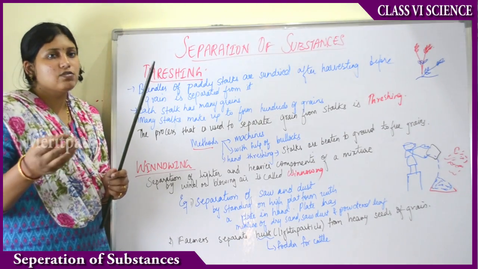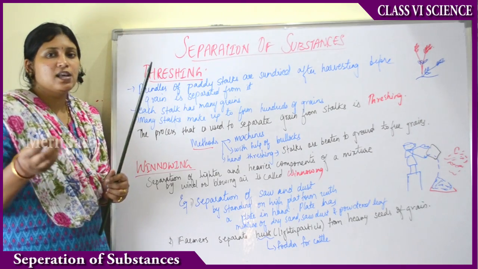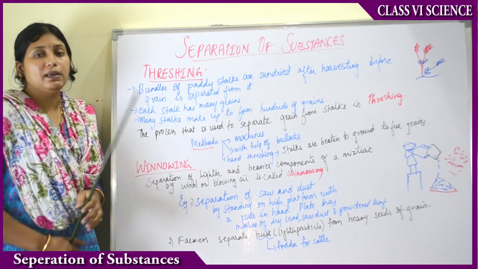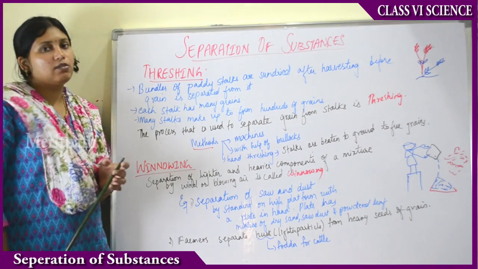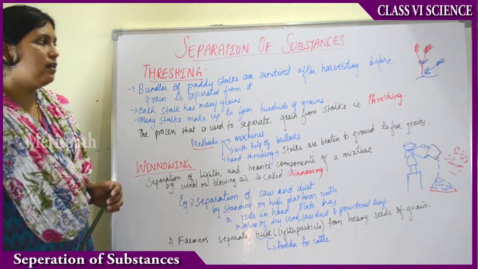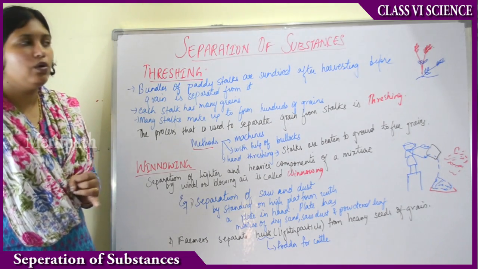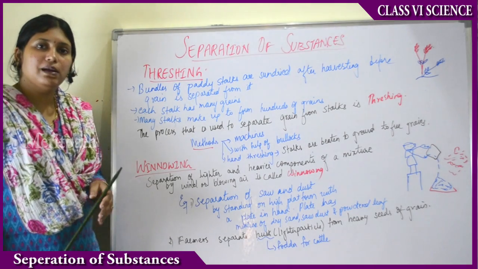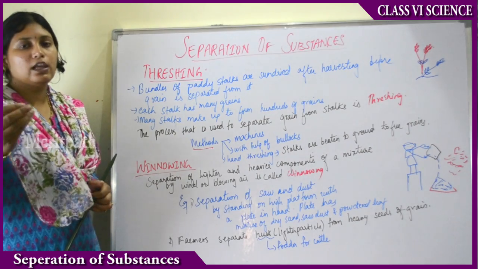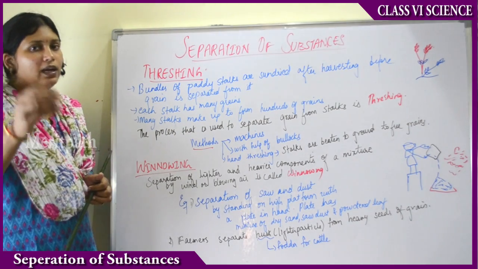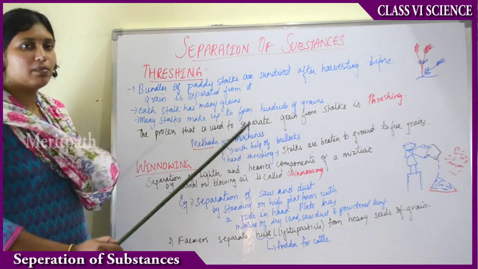You know, when the plants are in the raw stage, the outer covering of the grains, the husk, will be greenish in color. In that stage, it will be very difficult to separate the husk and the grains. But if we sun dry them, the green husks will convert into brownish yellowish in color. They will be dried and they lose all their moisture content. In that way, it will be easy to separate the grains from the husk.